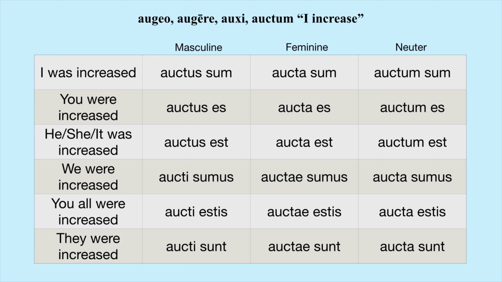In the feminine, aucta sum, aucta es, aucta est, auctae sumus, auctae estis, auctae sunt. And for the neuter, auctum sum, auctum es, auctum est, aucta sumus, aucta estis, aucta sunt.